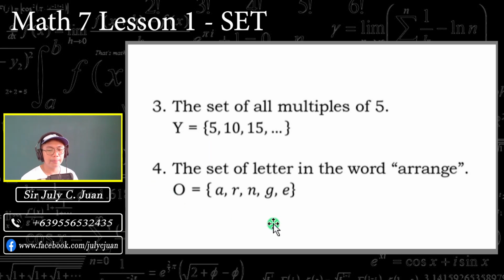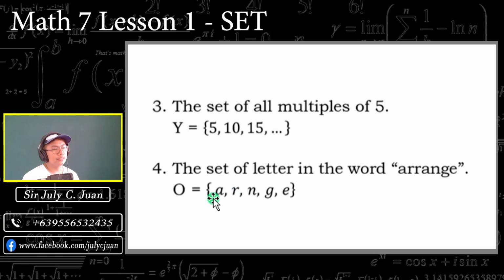Next, number 4, the set of letters in the word arranged. Okay, set O contains the elements A, R, N, G, and E. Okay, so bakit yan lang sir ang nakalagay? So in writing a set kasi, isang beses lang natin dapat isulat yung elements na contain. Dito sa word na arranged, dalawa ang A, dalawa ang R, pero bakit isa lang yung naisulat?